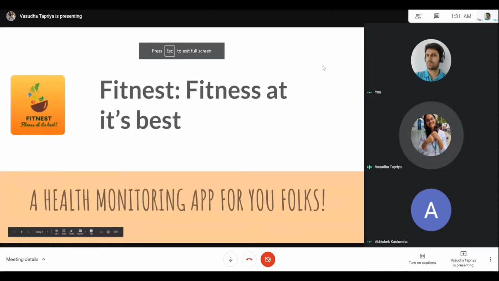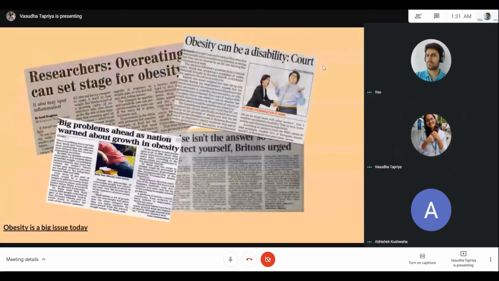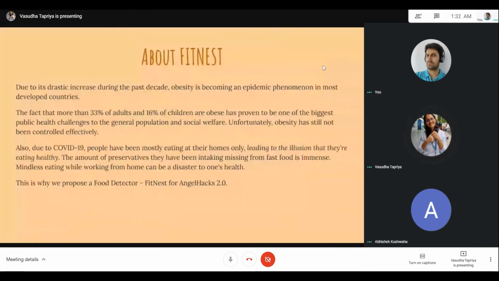Okay, so for this hackathon, we are proposing an app, Fitness, Fitness at its best. It's basically a health monitoring app for all you folks. As we can see here, obesity is a big issue today. We can see so many articles related to obesity.